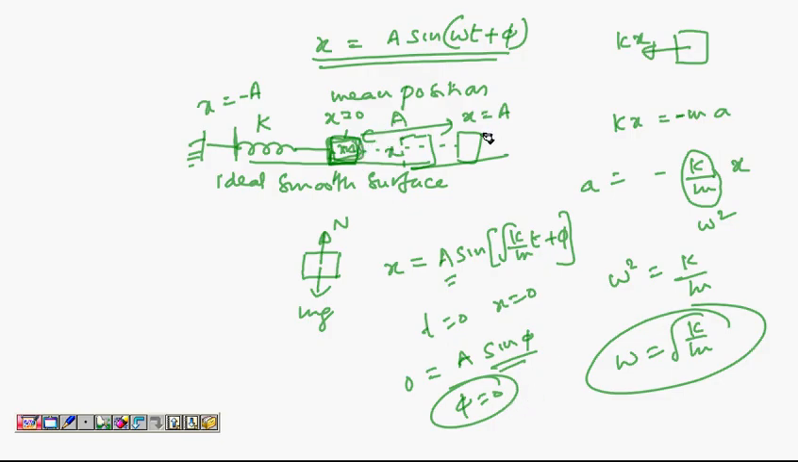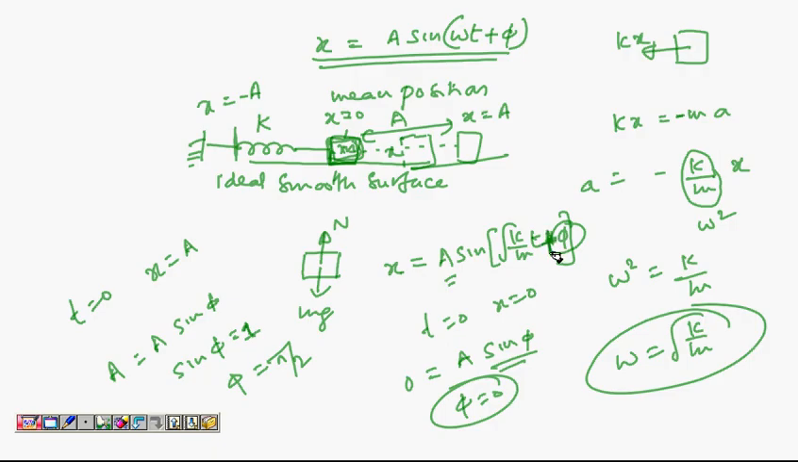But if you switch on your stopwatch when the block is at extreme position, that means at t equal to 0, when you switch on your stopwatch, the block is at x equal to a. So put t equal to 0, x equal to a here. a equal to a sine phi, or sine phi equal to 1, or phi equal to pi by 2. If you put phi equal to pi by 2 here, a sine(pi by 2 plus root k by m t) will be a cos(root k by m t). So it can be either sine or cos. The value of phi is determined by when you started observing the motion, when you switched on the stop clock.